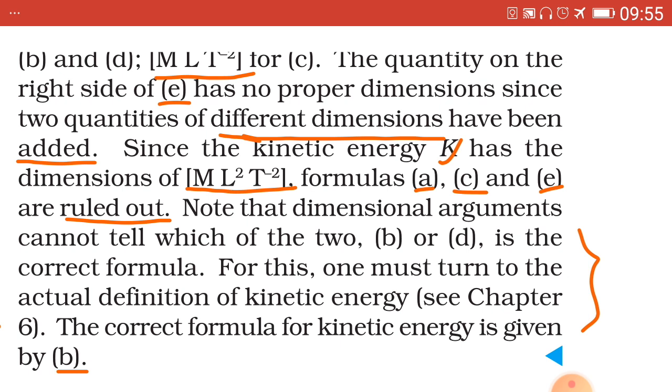So in both the cases the dimensional formulae will be same, that is equal to M1 L2 T minus 2. Mv square means mass M raised to 1, v square means L2 T minus 2.